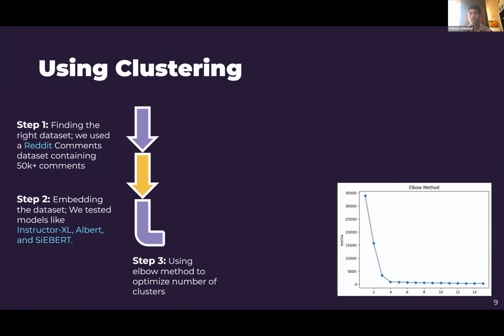As you can see on the graphic to the right, the elbow method is a heuristic graphic that helps us visualize the optimal number of clusters without any manual hyperparameter tuning, which can be quite tedious. In the graph, the elbow shape forms at 4. That was the optimal number of clusters we chose. Step 4 was to use k-means to create the clusters for the dataset.